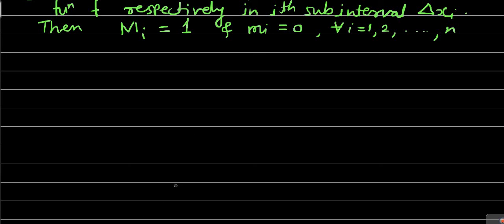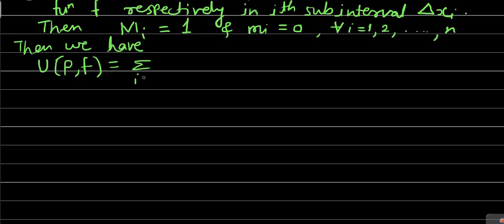So we have U(P,f), the upper Darboux sum over partition P of the function f. This U(P,f) is equal to the summation over i equal to 1 to n of capital Mi into delta xi.